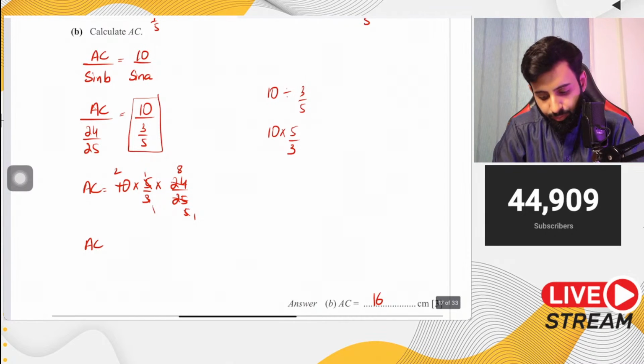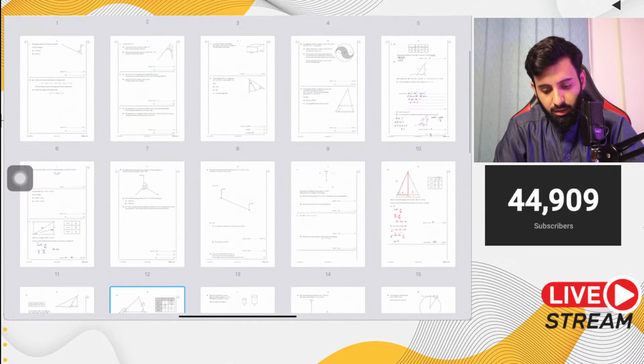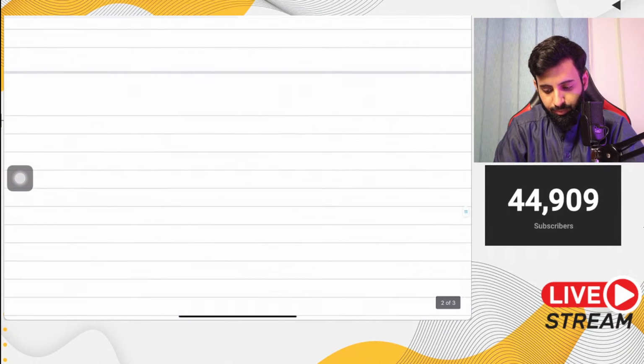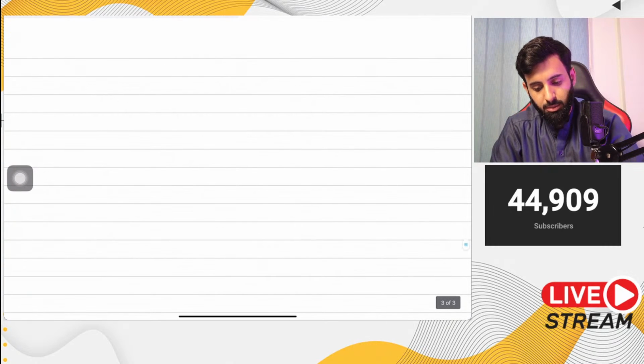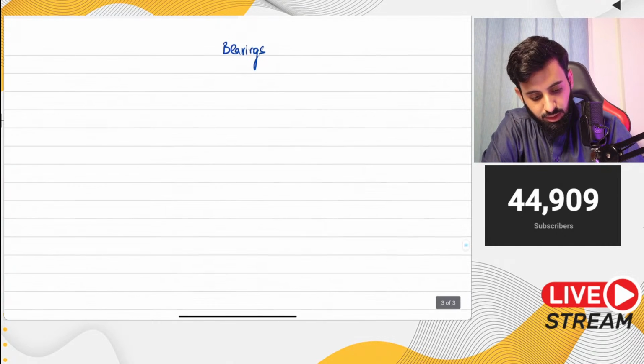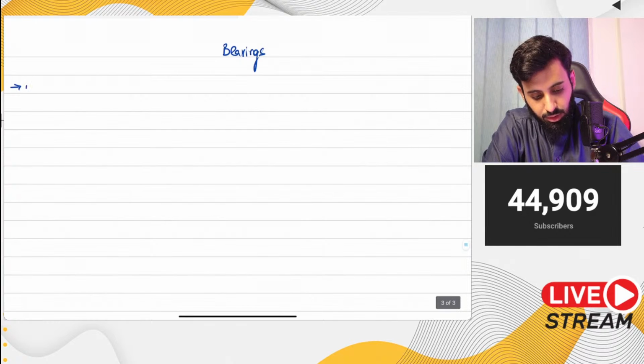Now let's go over bearing, and then we'll go over the questions of bearing as well. So with bearing there are a few prerequisites, and the prerequisites are that your concept of angles should be up to the mark.